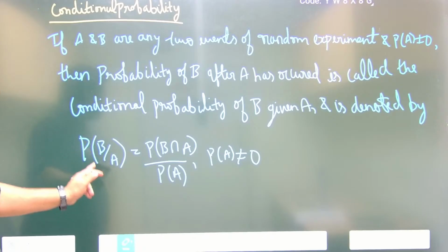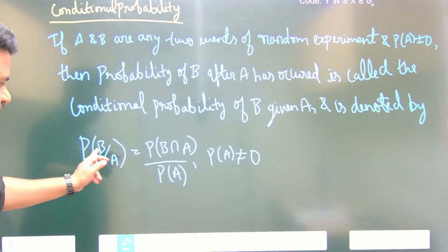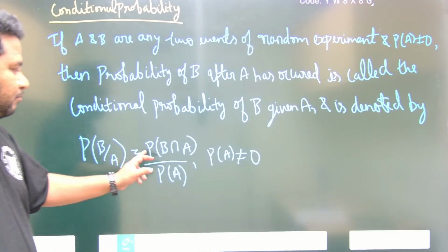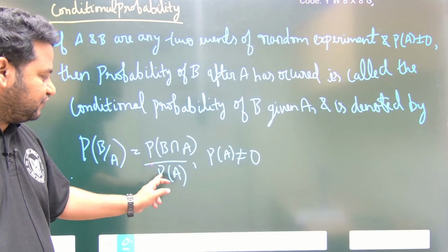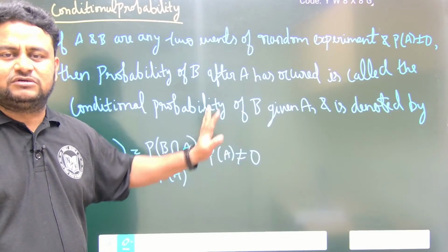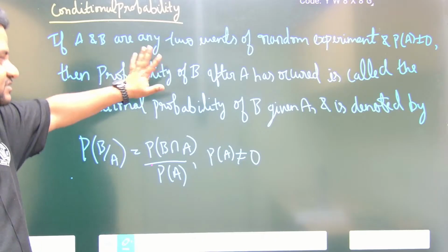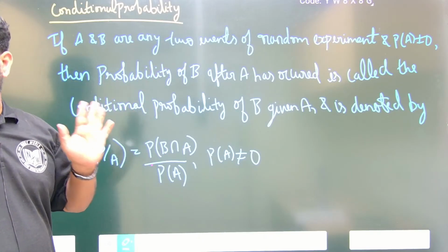That is given by probability of B intersection A divided by P of A, where P of A is not equal to 0. Clear, friends? So they are asking us to state the meaning of conditional probability.